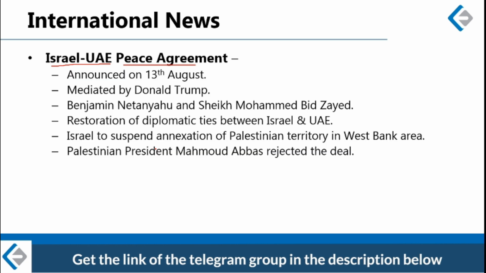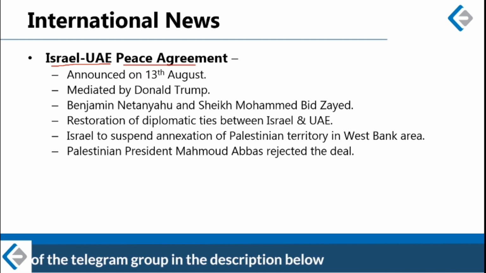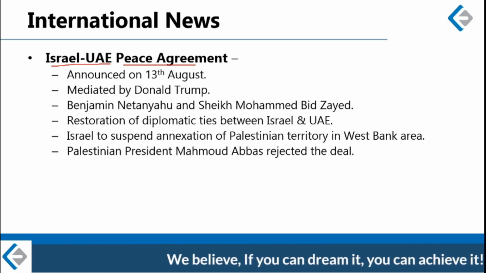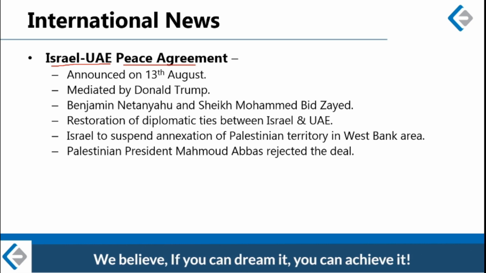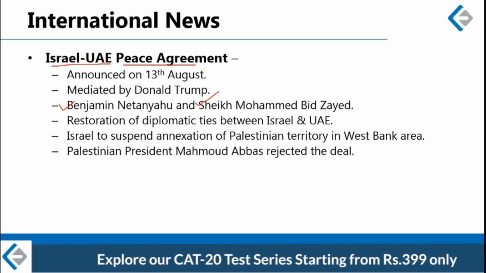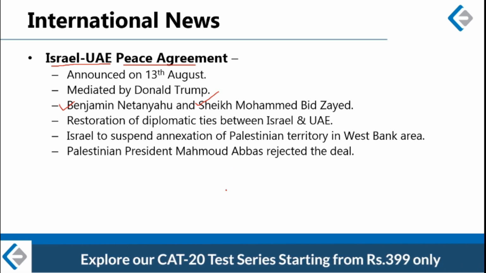Okay. So on 13th of August, Israel and UAE announced a historic peace deal. This deal was mediated by US President Donald Trump, and the deal was signed by Israeli Prime Minister Benjamin Netanyahu of Israel and the Crown Prince of UAE, Sheikh Mohammed bin Zayed. So he is the Crown Prince of Abu Dhabi.